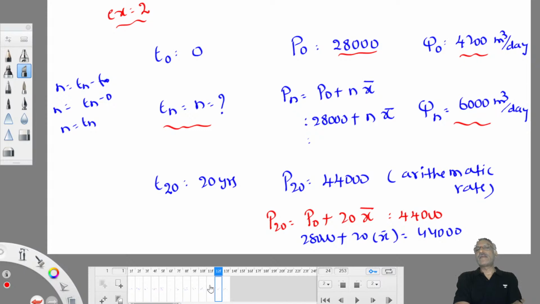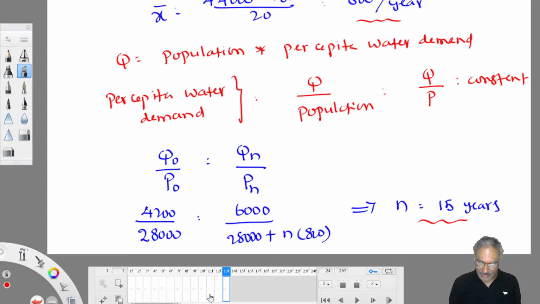So anyone could be unknown, and comfortably you can work it out if you know the concept. Okay, this is about the arithmetic increase method. I hope it is clear to you.